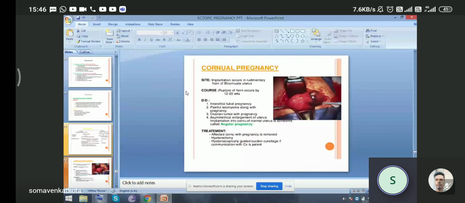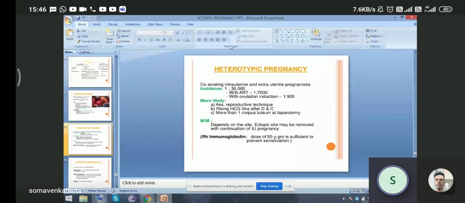What is heterotopic pregnancy? Coexisting intrauterine and extrauterine pregnancy at the same time. The incidence is 1 in 30,000 cases. With assisted reproductive technique it is seen in about 1 in 7,000 patients, and with ovulation induction, 1 in 900. Heterotopic pregnancy is more likely with assisted reproductive technique, a rising titre after D and C, and more than one corpus luteum at laparotomy.